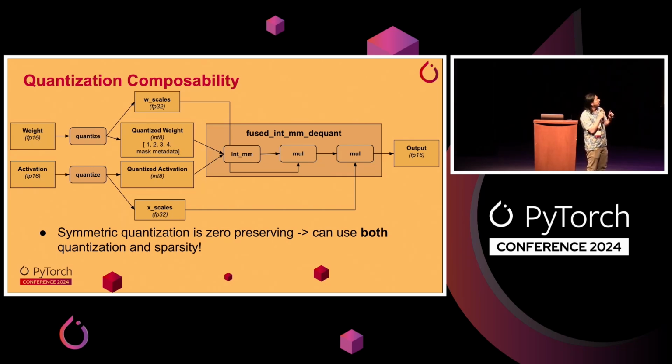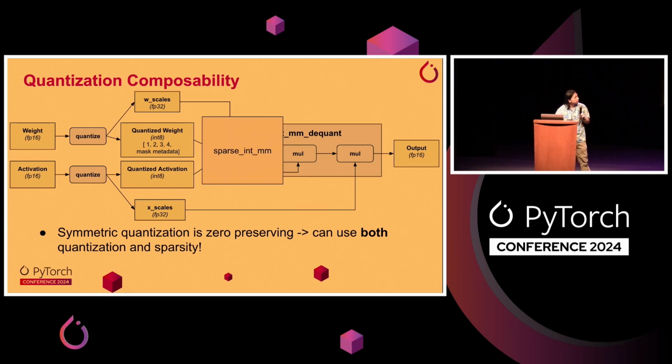What I mean by that is if you have a 0 in your FP16 weight, after you quantize it, you will also have a 0 in your int8 weight. And what that means is that instead of doing this int mm with a normal dense kernel, you can do it with a sparse kernel instead.